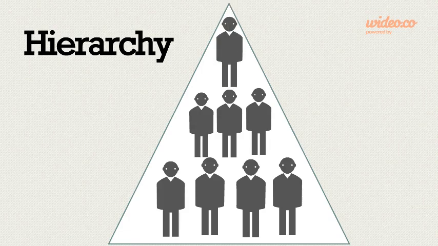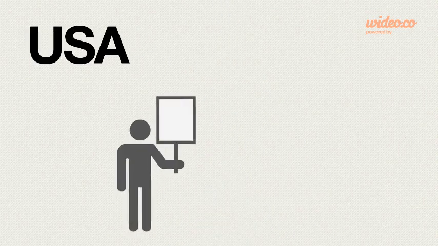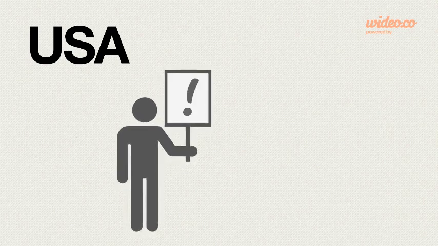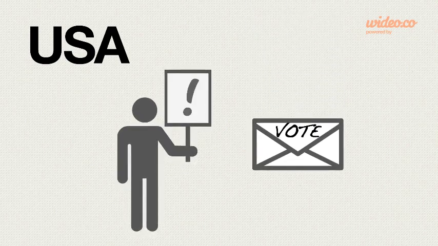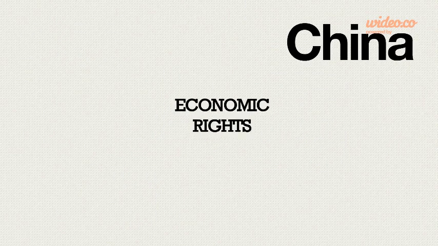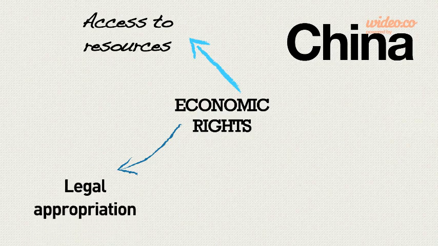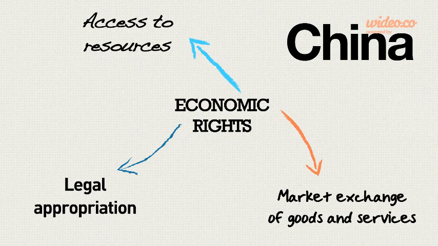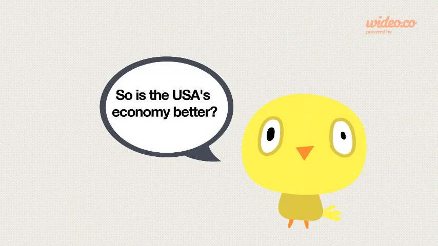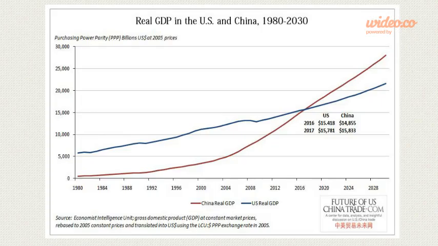Then they vote for the level above them, and so this continues until the president is elected by a select few. Oh, I see. The USA has prioritised political rights, with each person having the power to vote and rights of citizenship. While in China they emphasise economic rights, such as access to resources, legal approbation and market exchange of goods and services. So, is the USA's economy better? In the past, the USA's values have been deemed as more important for economic growth. However, emerging economies, like China, have shown their values can also work to generate high levels of economic growth.